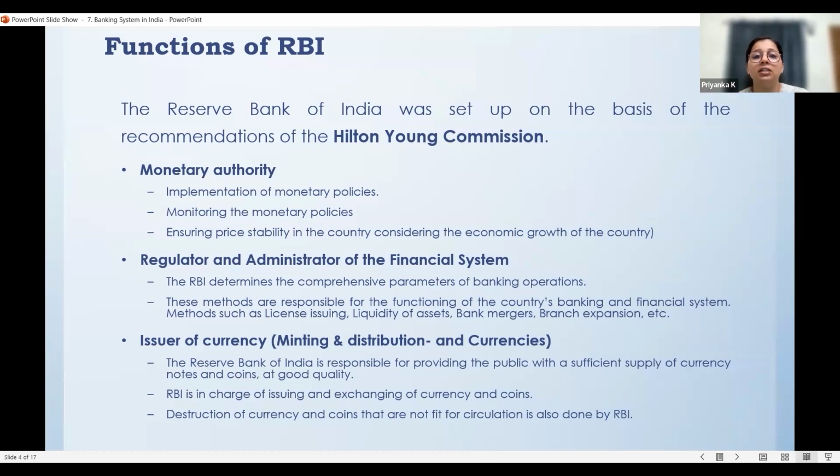The RBI acts as the regulator and the administrator of the financial system, and this includes merging, nationalization, or, these days in India, it's very hard to find a bank failing. Initially, like 2-3 decades before, there were issues where private sector or some kind of public sector banks collapsed, and people lost all their investments, etc. So right now there are no such happenings in the country, because the RBI supports a failing bank, and it allows the merger and acquisition of banks.